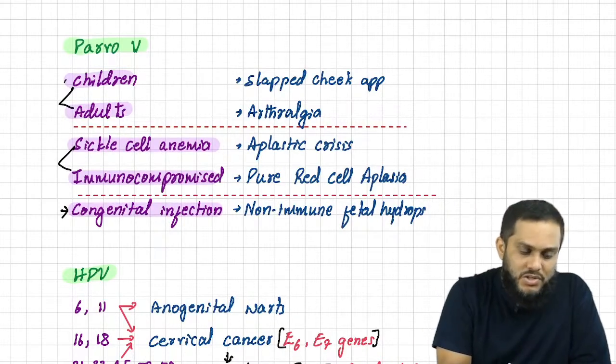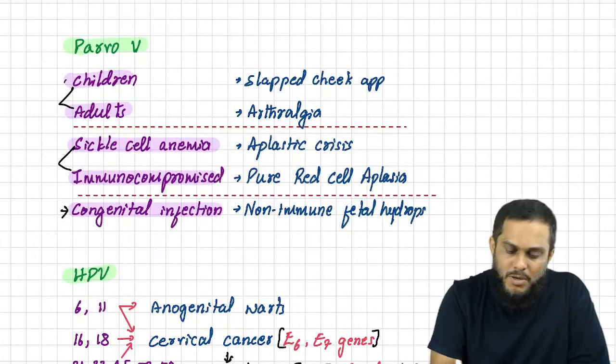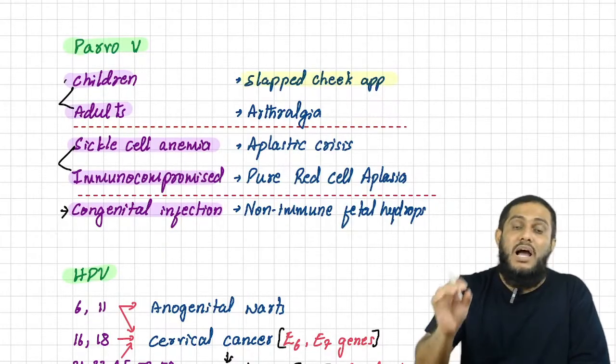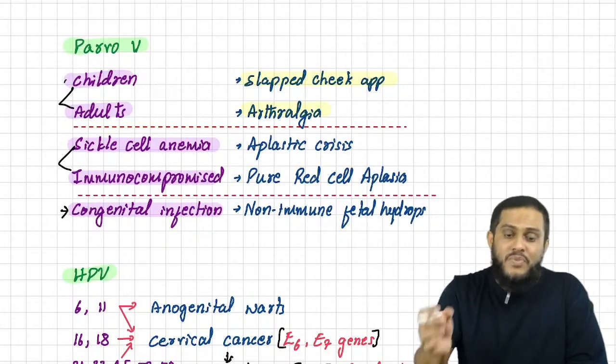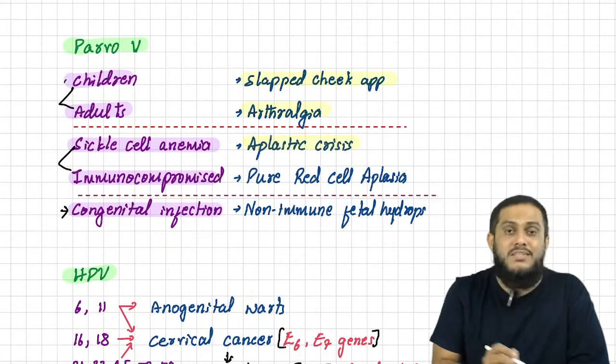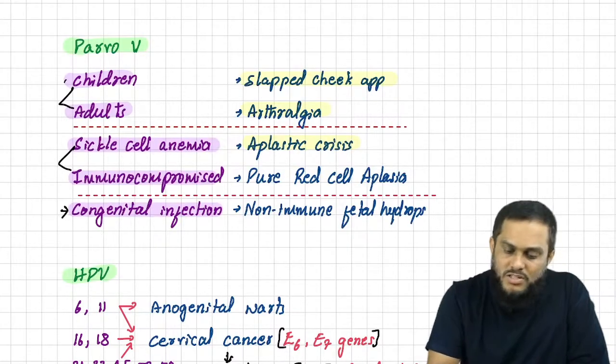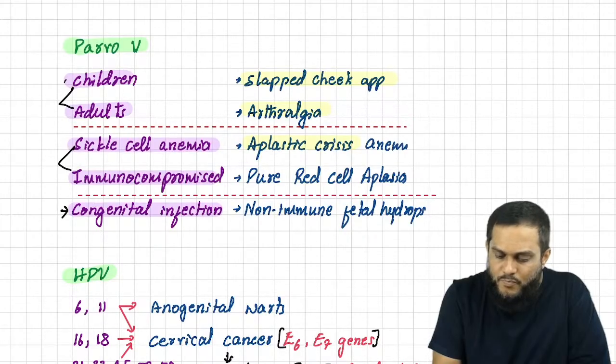Sir, because you see rashes on the cheeks of the baby, right? In the baby, parvovirus causes slapped cheek appearance. Adults might have joint involvement, manifesting with arthralgia. Sickle cell anemia may cause aplastic crisis. To remember it easily, I always tell students, rather than aplastic crisis, remember it as aplastic anemia.